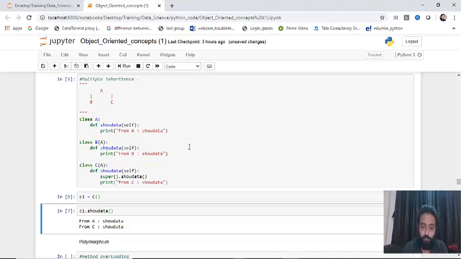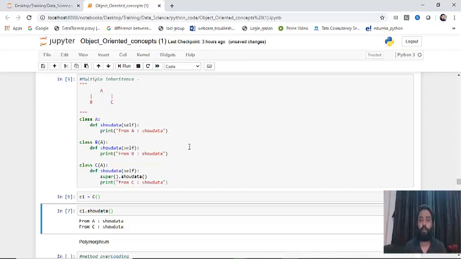C1.show data, that means here it will come show data. Now we have a keyword called super. What is happening here? The child class also contains show data and the parent class also contains show data. Now what if you don't want to access your own show data method, but you want to access the show data method of the parent class? Let's say this is your requirement.